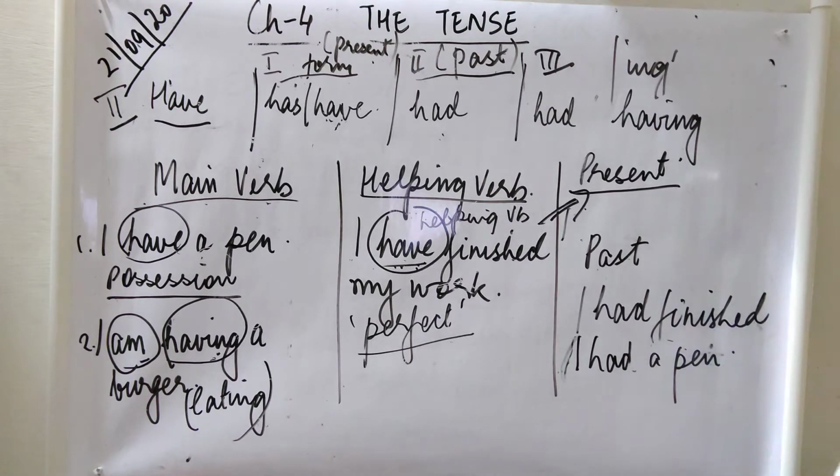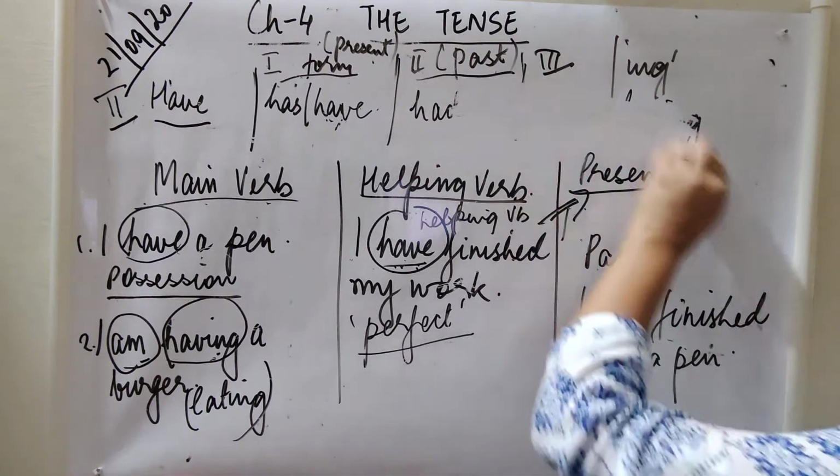Now children, if we talk about the future, let me explain some facts about the future tense also. For future tense, will and shall are used.